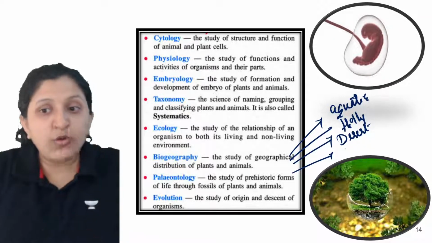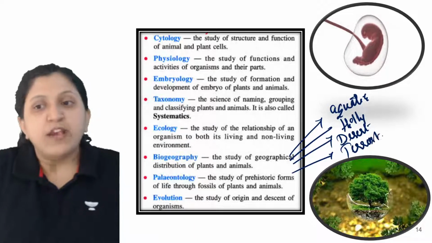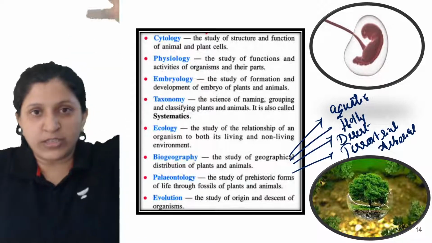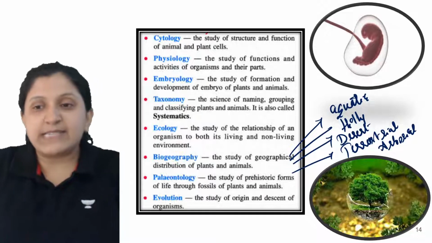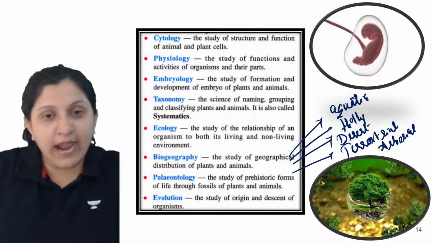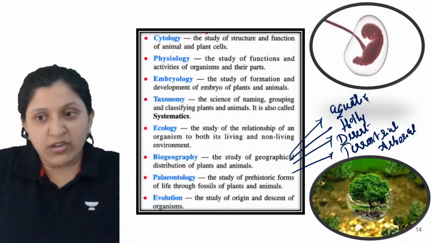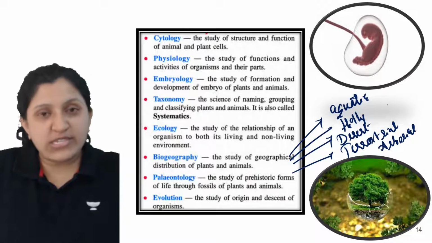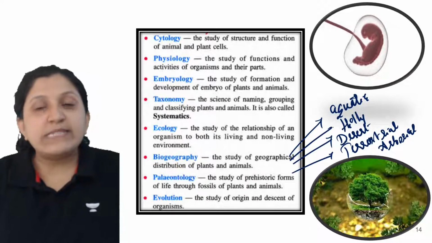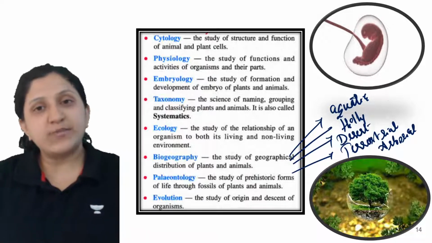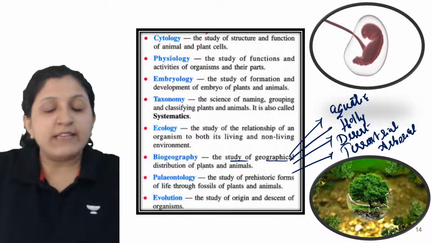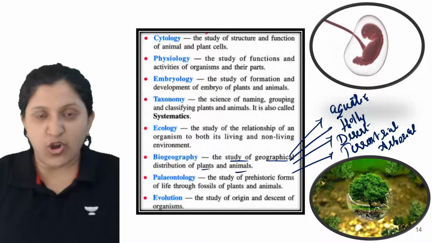We know terrestrial is on the land, and arboreal we can also consider, which is the one that lives on trees. In all these cases, how well are they adapted to this particular geography, and what changes have they made in themselves? So what is the type of area and what is the adjustment made in the living organism? Mainly we will be studying the distribution of plants and animals in different geographic conditions.